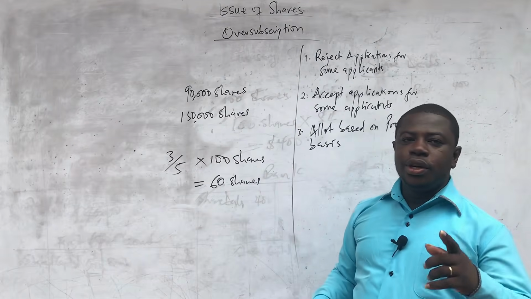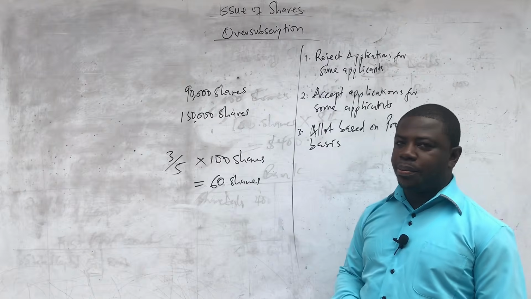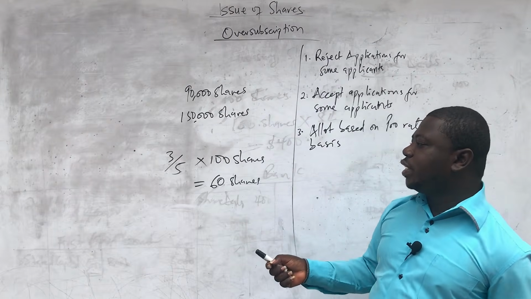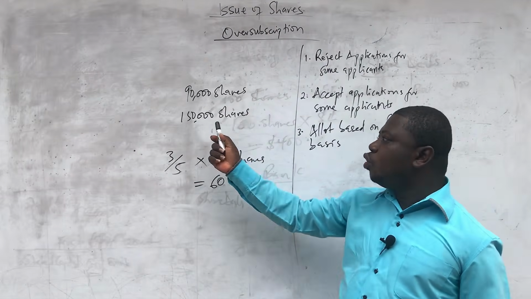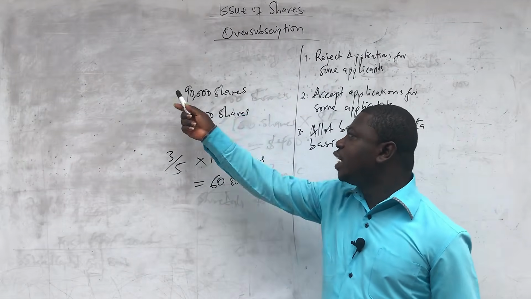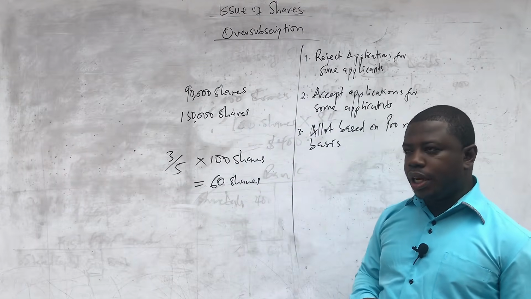And so you are going to apply that on every share. Now, the interesting aspect is that they are not going to give you the breakdowns of the shares that people applied for. So even if the question tells you that they are going to give 3 for every 5 shares, you just know that 3 for every 5 means that it's going to be 90,000 out of 150,000. So that is what is going to be done.